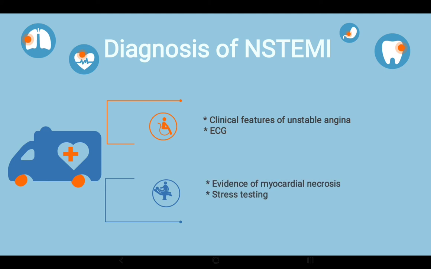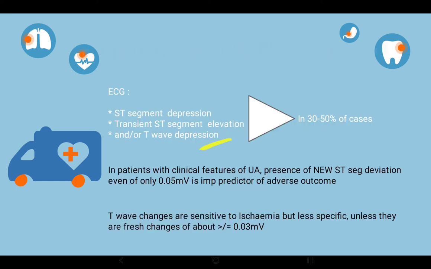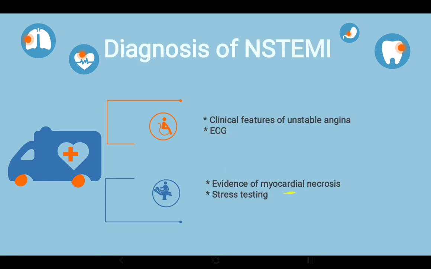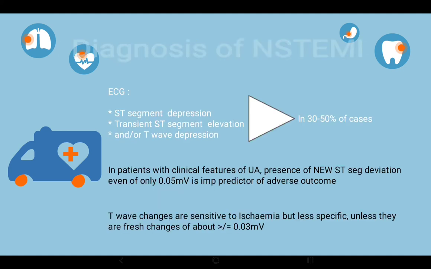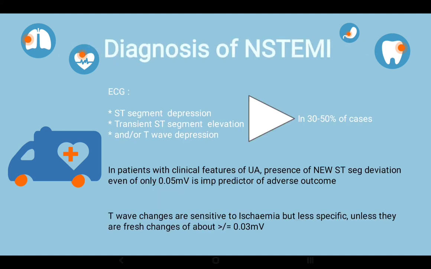Now, as far as diagnosis of NSTEMI is concerned, we will focus on four things. There must be clinical features of unstable angina, as we spoke earlier. There should be ECG changes, and there should be evidence of myocardial necrosis, which is basically the cardiac enzymes. And we also employ stress testing for diagnosis of NSTEMI. We'll talk about it.